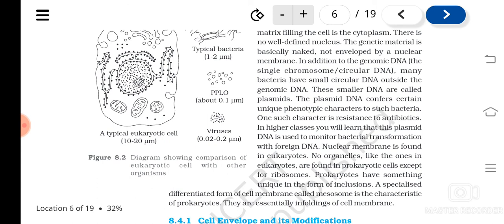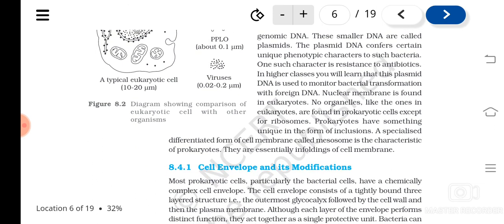Transformation is actually a kind of genetic exchange between two different strains, so plasmids are useful to identify this. Understood? Then in prokaryotes, there won't be any organelles, except the ribosomes. The ribosomes present in the prokaryotic cell, or we have taken the example of bacteria, are of 70S. So these are the characteristics of a prokaryotic cell.